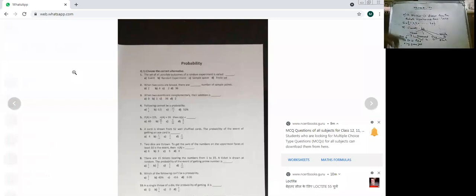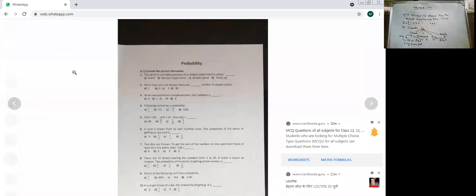Then how many picture cards are there? Total face cards or picture cards? एक सूट में 3 cards. So in that way, there will be total 12 picture cards or 12 face cards. Don't count ace as a picture card. These are only the 3 picture cards: king, queen, and jack. So each suit has 3. So there will be 12 such picture cards.